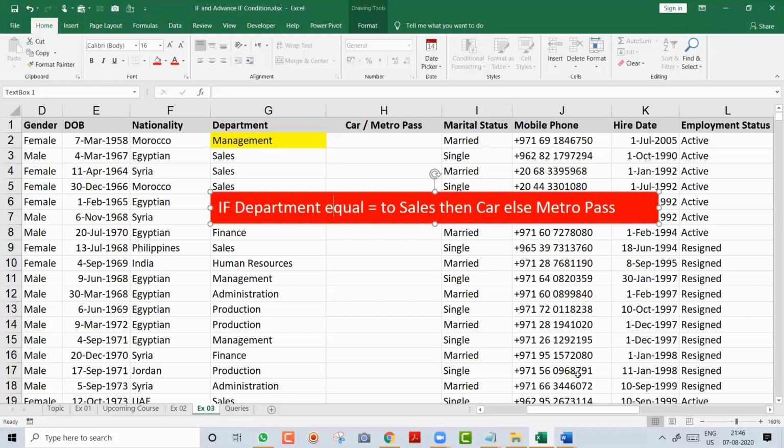Okay. So, Rodolphe. Acha, Rodolphe, how are you, my friend? Rodolphe, you have done right. If G2 equal to sales, comma, metro pass. Where is car? Rodolphe, you have not put car. This is a very interesting exercise actually. In fact, I tried this the first time in a session. Like this, people can reply. This is amazing. So Sandhya, you have not written equal to in the start, otherwise you are right.